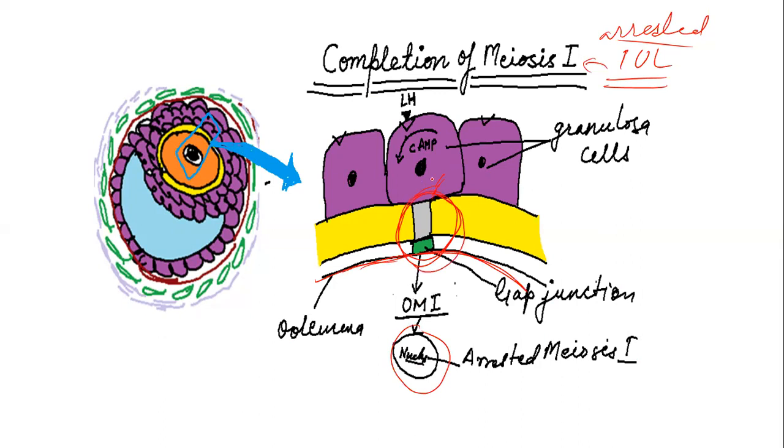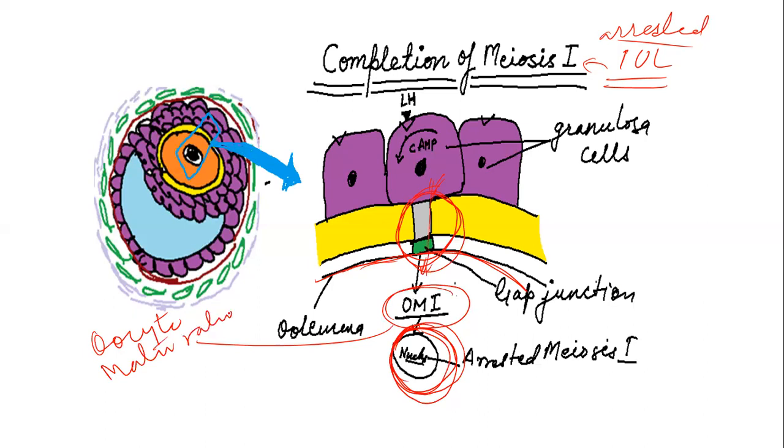Because of this gap junction, the granulosa cell is able to send a message to the nucleus of the oocyte to stop the meiosis, and that message is nothing but oocyte maturation inhibitor, or certain chemicals.